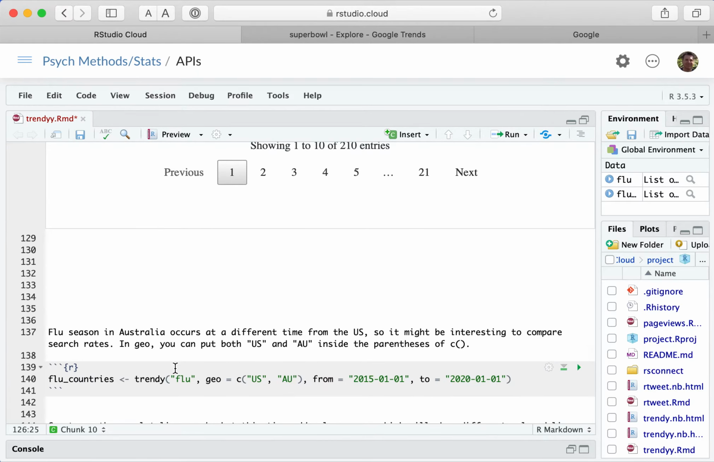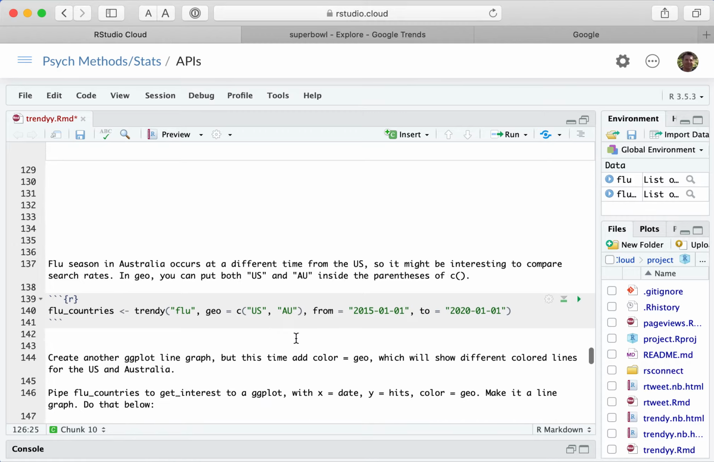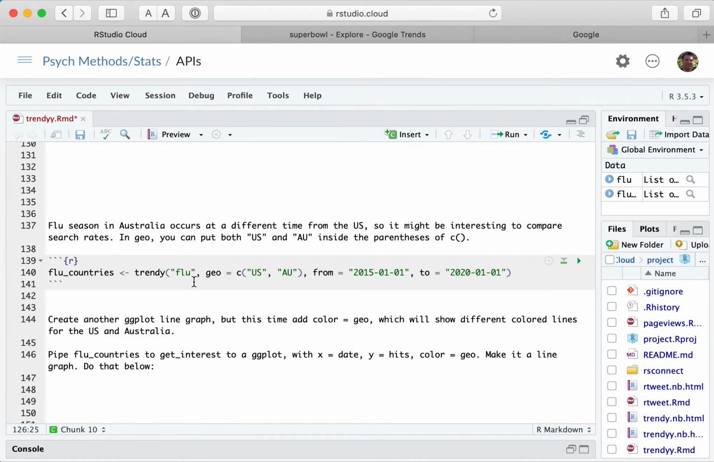Okay, the other thing I wanted to do with geography is to look at a different country. And so I thought I'd choose Australia since it's in the southern hemisphere. And I've heard that the flu seasons are flipped, right? It's kind of the cold months. And so maybe during the US summer, Australia might be having their high flu season and vice versa.